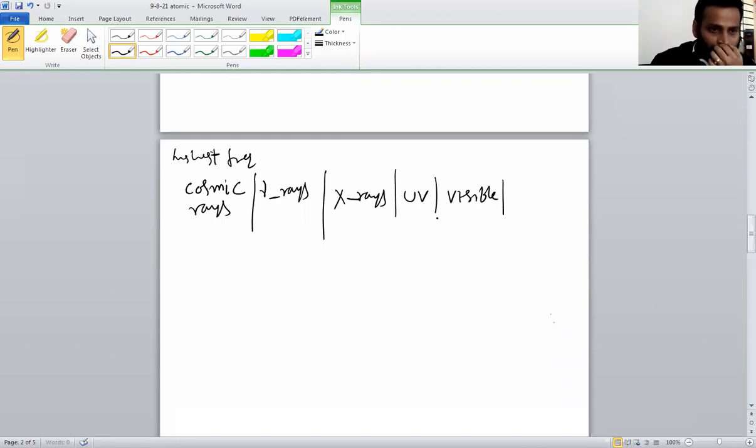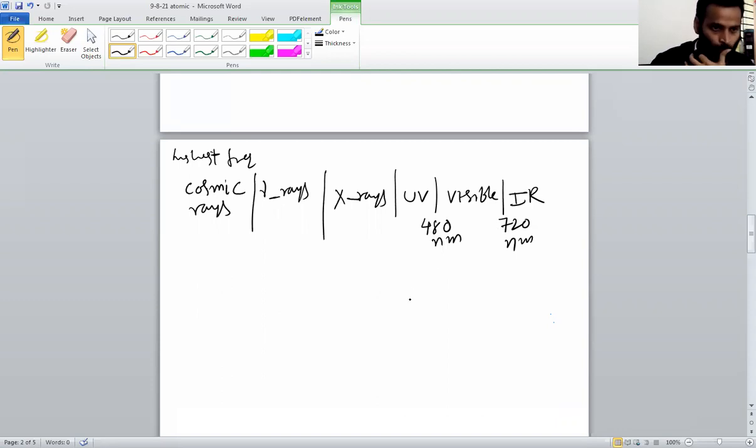Visible radiation is from wavelength 480 nanometer to 720 nanometer. Then infrared, IR. So these are the different radiations I am writing: cosmic rays, gamma rays, X-rays, UV, visible, and afterwards infrared.